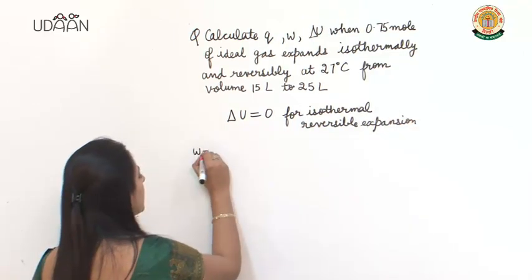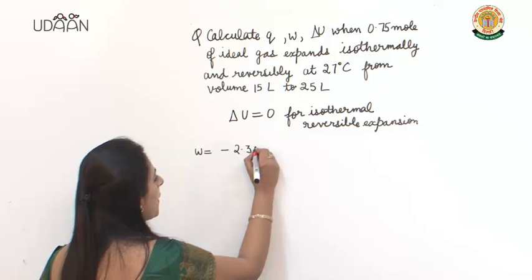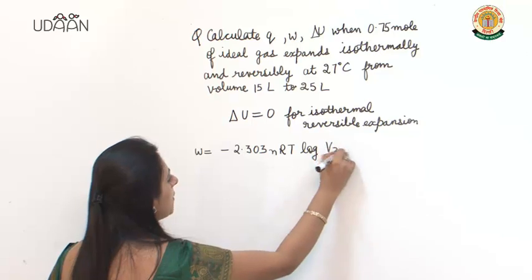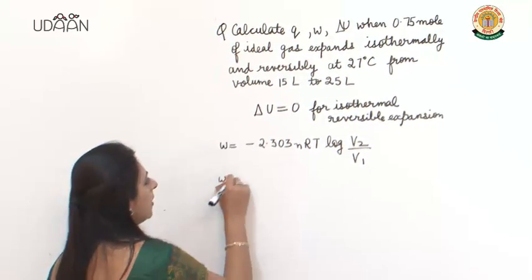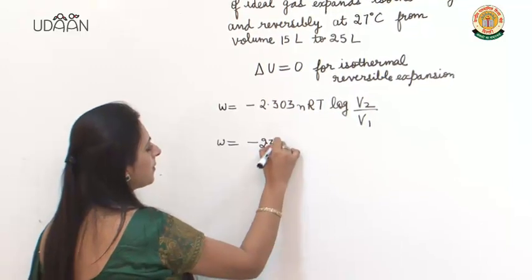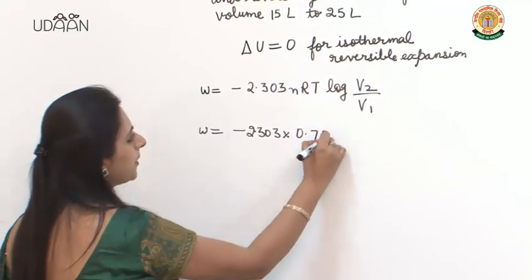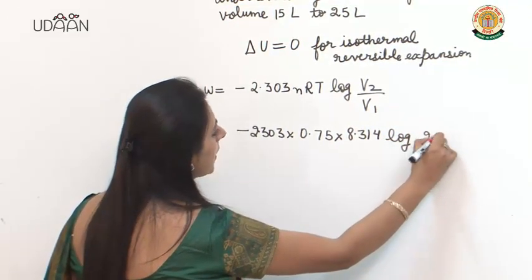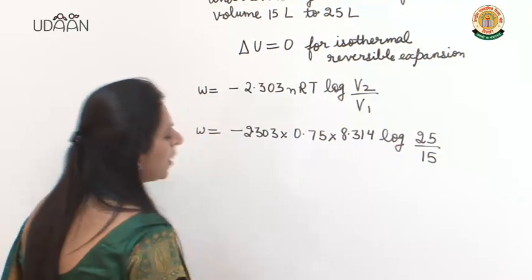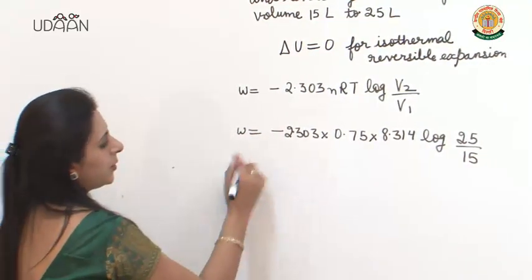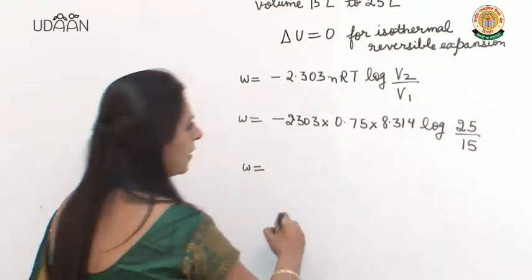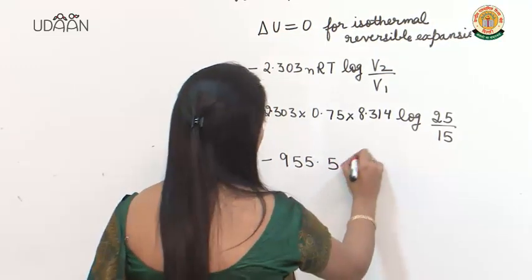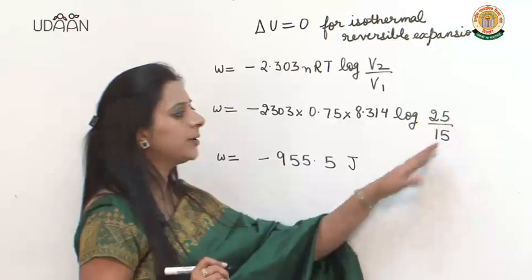Now what is the formula for work done? It is minus 2.303 nRT log V2 upon V1. Now let us substitute the values. n is 0.75, R is 8.314, log 25 by 15. So on solving this, you will get W is equal to minus 955.5 joules.